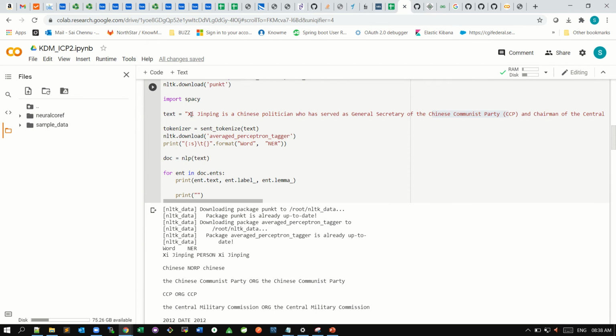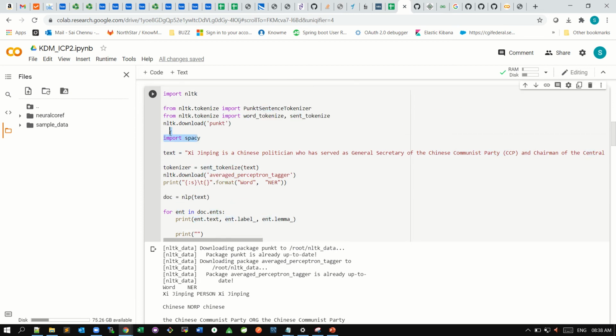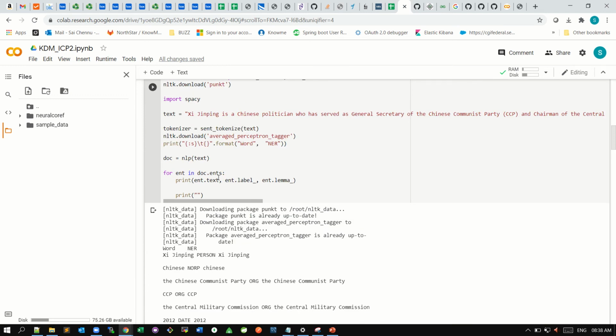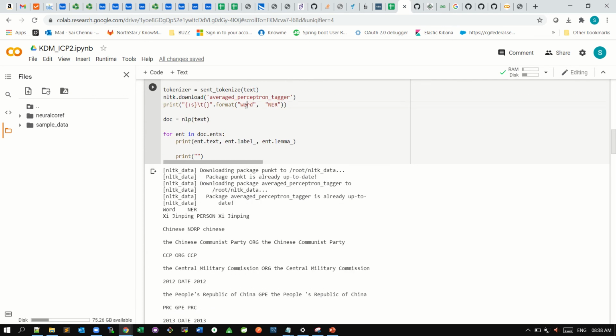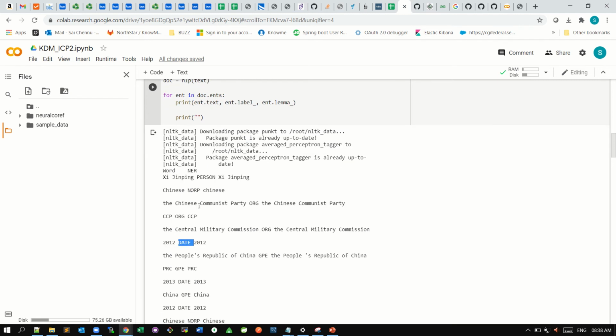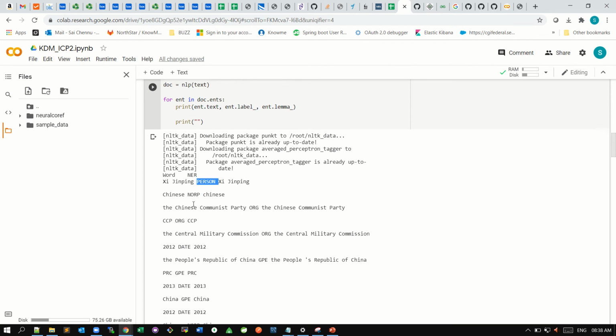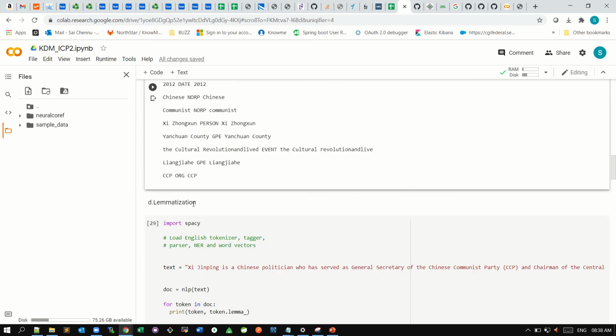For this, we have to extract each and every word. We have spaCy as well, so we can use spaCy as well as NLTK. I have printed the word and the NER tagging. Like this it will work, and it will pull all the words and show each NER entity.